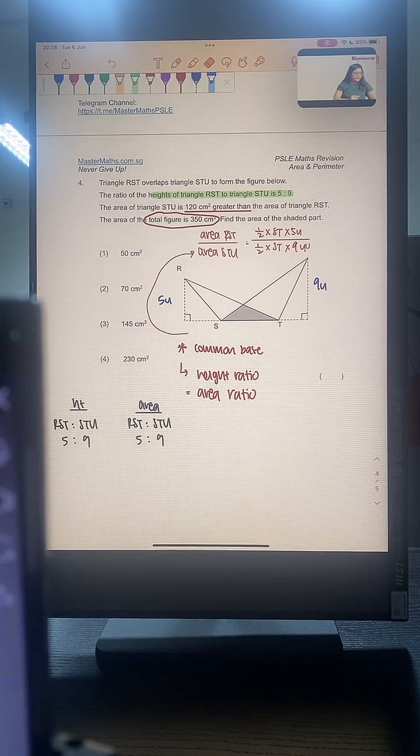And because of this, we can do cancellation. Whatever appears on the top and the bottom, we can cancel since they have the same base. Therefore, we can conclude that the area ratio is also 5/9. Okay, this is why it is true. This is the first learning point for this question, which is the second learning point for the day. Alright, now more of you are getting the answer right. Good job. I will explain in 1 minute's time, okay?